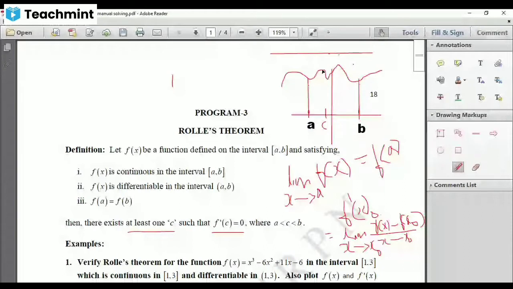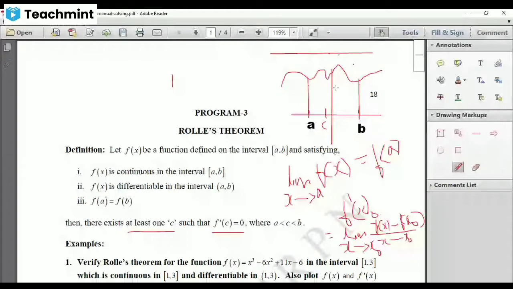There is one more tangent at this point, parallel to the x-axis. We can draw one more tangent here, and one more at this point, all parallel to the x-axis. So for all of them, the slope is 0. So like this, you may get one point.